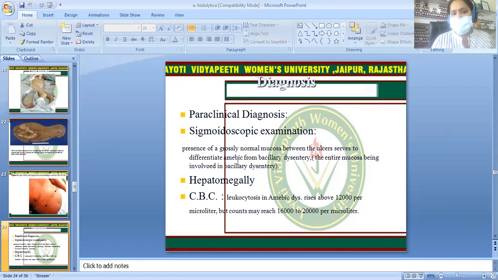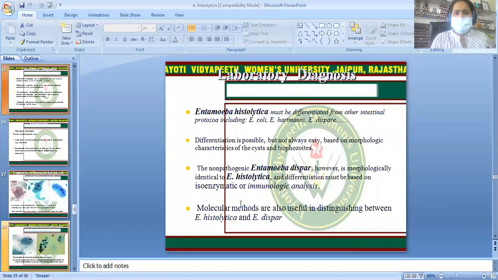Definitely on sigmoidoscopy, you can see the presence of grossly normal mucosa between the ulcers, which differentiates amoeba from bacillary dysentery. In bacillary dysentery, the entire mucosa is involved. There is hepatomegaly. On the CBC, you can see leukocytosis; in amoebic dysentery it rises above 12,000 per microliter, but the count may reach 16,000 to 20,000 per microliter. So Entamoeba histolytica may be differentiated.